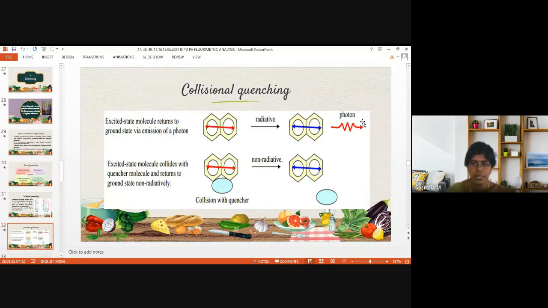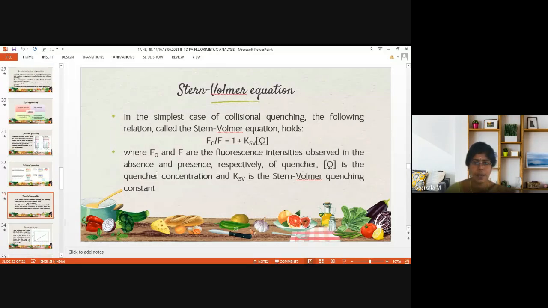It is not emitting the photon as fluorescence, but it comes to the ground state by means of a non-radiative process. And this is called collisional quenching. So there is a decrease in fluorescence intensity or no fluorescence occurs. This is due to collision at the excited state. And it is explained with the Stern-Volmer equation.